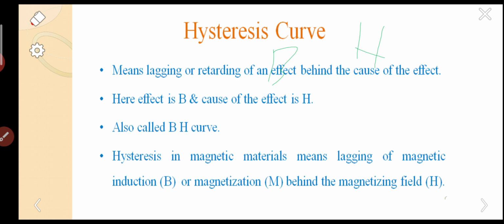So this is all about the hysteresis curve or BH loop in ferromagnetic materials. It also occurs in other magnetic materials, but the major importance is given to ferromagnetic materials. So this is all about the hysteresis curve.